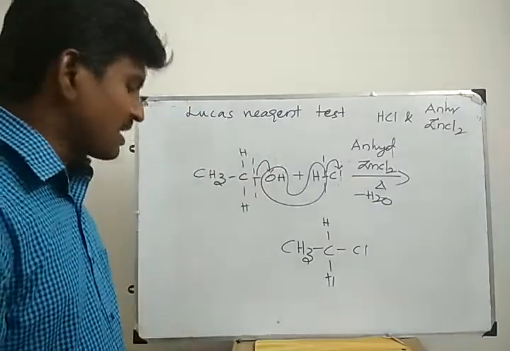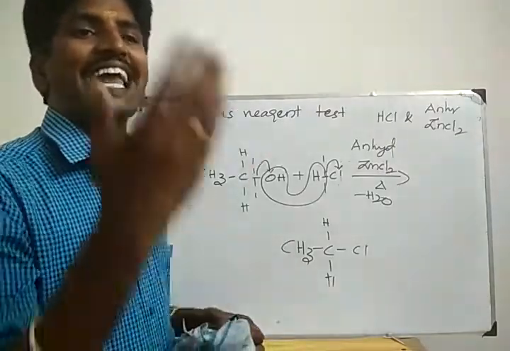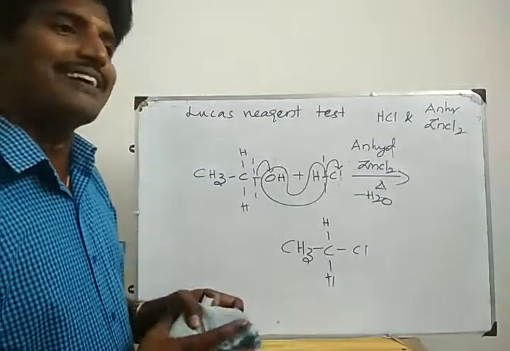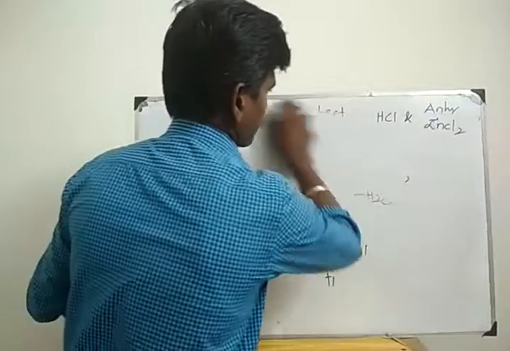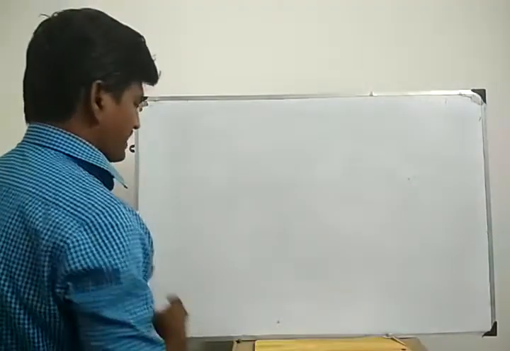Okay. So the next one is reaction with phosphorus trichloride, a phosphorus trihalide. In this reaction also, the bond breaks in between carbon and oxygen. React with PCl3, phosphorus trichloride.